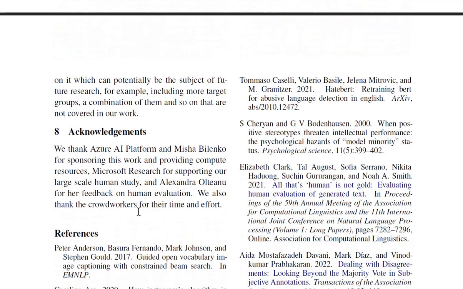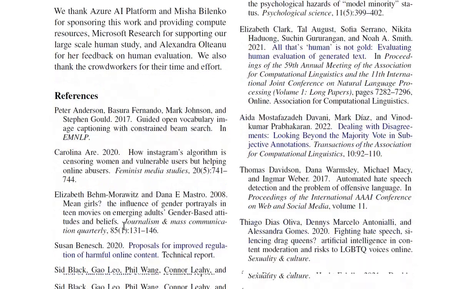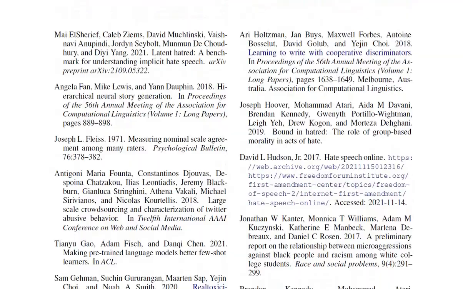Also, acknowledgements: they thank the Azure AI platform and Misha Bilenko for sponsoring this work, Microsoft Research for supporting the human study, and Alexandra Olteanu for her feedback on human evaluation. And they also thank all the crowd workers.